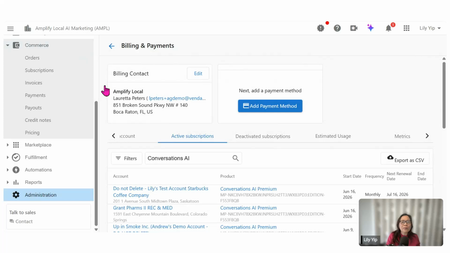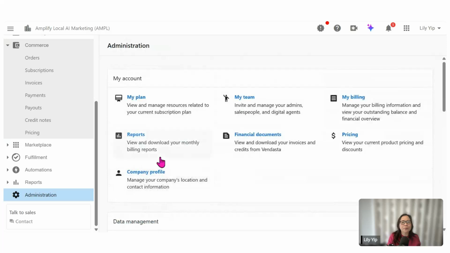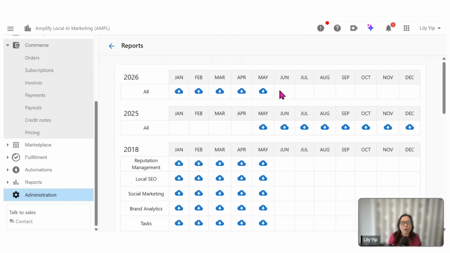Now, I will go back to administration, just one more tab. I want to bring your eyes to reports. Some of you may want to download your monthly billing report, to keep track of what you have spent on a monthly basis, or to submit it for, say, your annual revenue submission to your revenue agency. You can always click on reports and download the monthly reports accordingly as a CSV file.